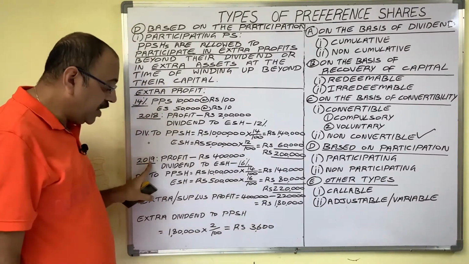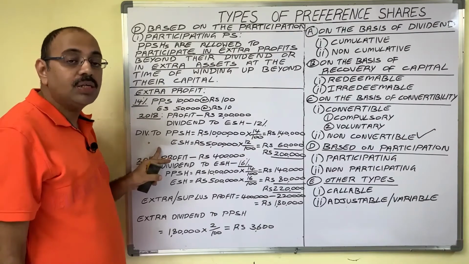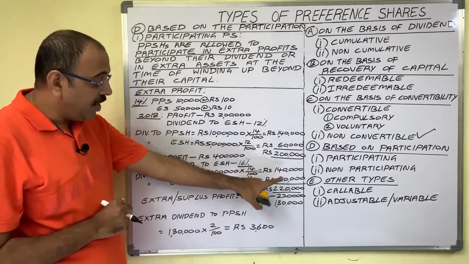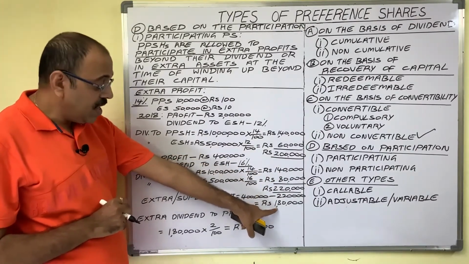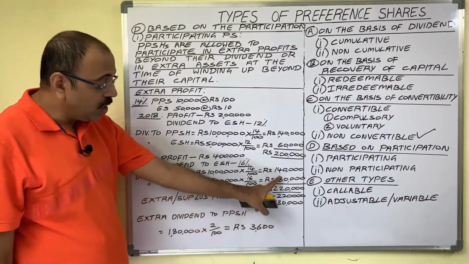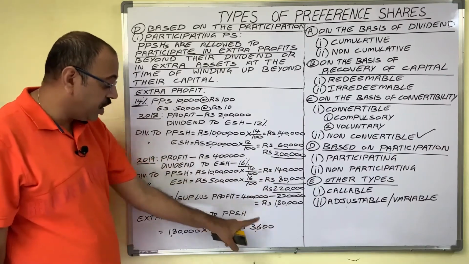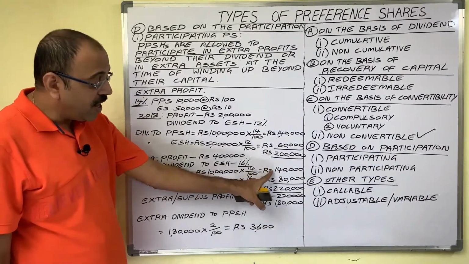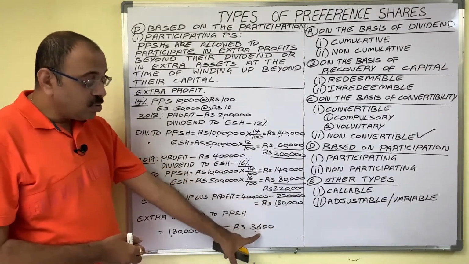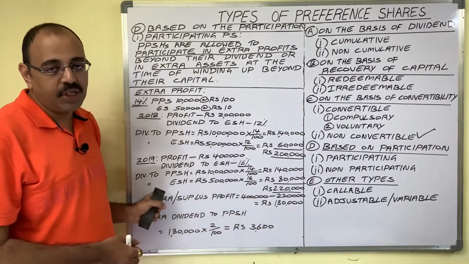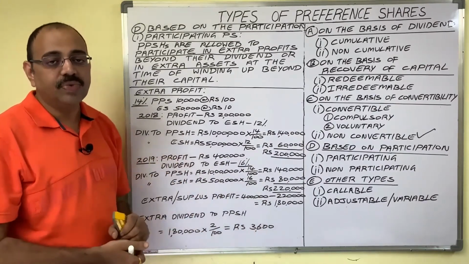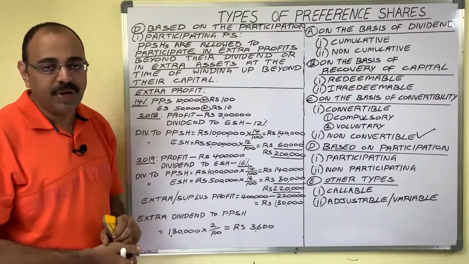So in 2019, participating preference shareholders are getting two dividends: one dividend of 1,40,000, and in the surplus profit of 1,80,000 they are getting an extra dividend of 3,600. So the total dividend paid to participating preference shareholders in 2019 is 1,43,600 rupees. When 3,600 is paid to participating preference shareholders from the surplus profit, the company transfers the remaining surplus profit to reserve to meet future contingent expenses.